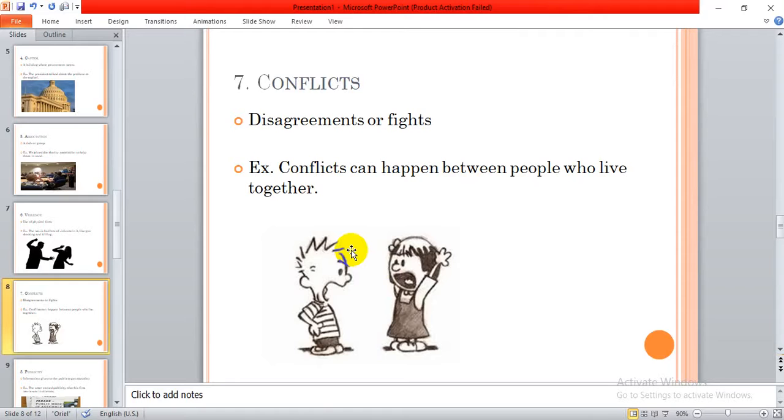You want to buy another video game, so you might have a conflict since you can only choose one video game to buy, right? Or maybe you have a conflict on whose turn is first to play with the new toy. So conflicts are disagreements or small fights between people, and it doesn't mean that there's violence in them. They can be non-violent, or without violence.